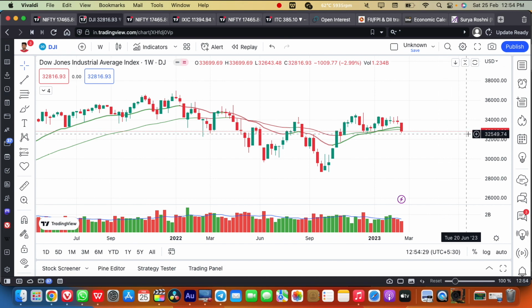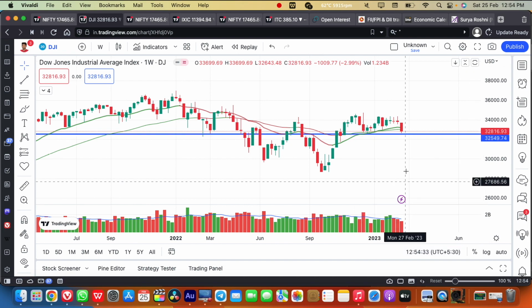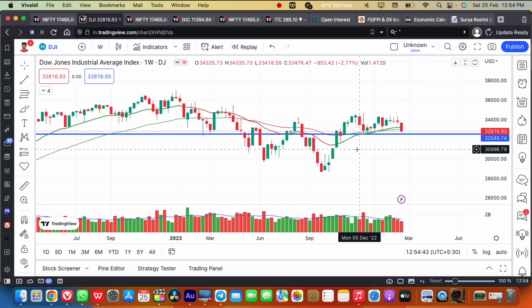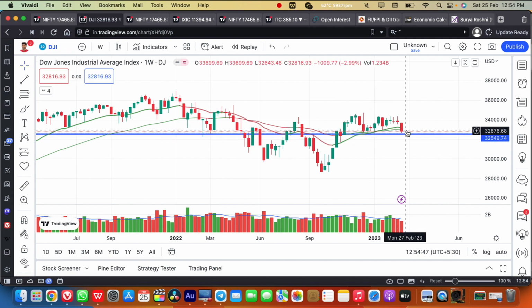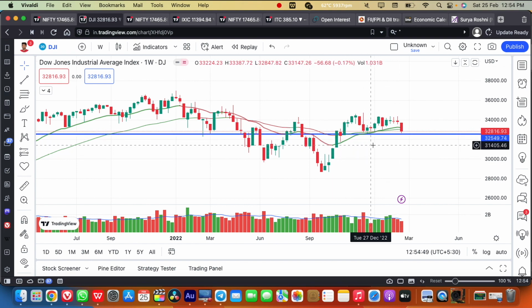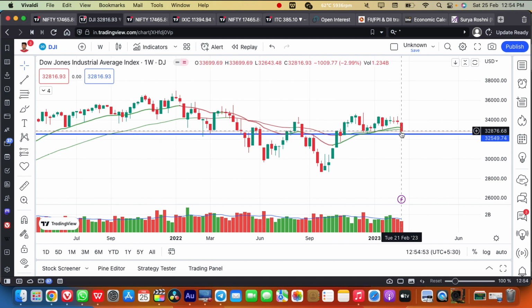Coming to the US market analysis, it will be useful if you are tracking the US market. The crucial support level in the US market is 32,500. Any breakdown below this 32,500 level, short term negative momentum can be witnessed in the Dow Jones, and it may retest the 31,700 levels. As of now it is showing positive momentum, in a positive trend.